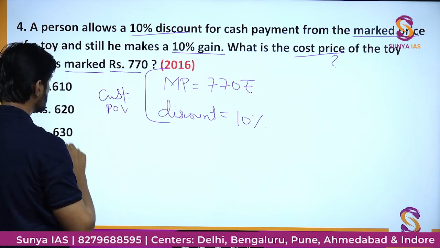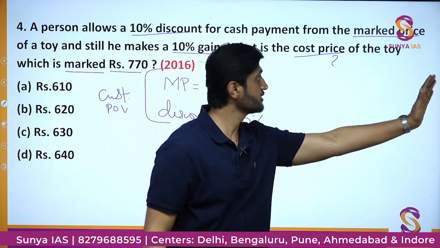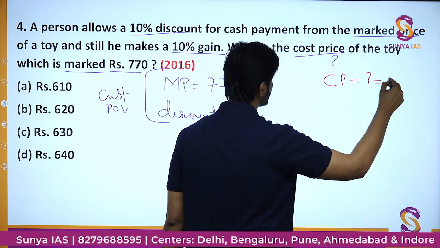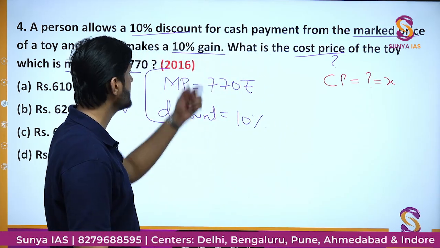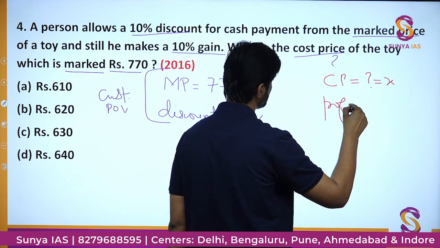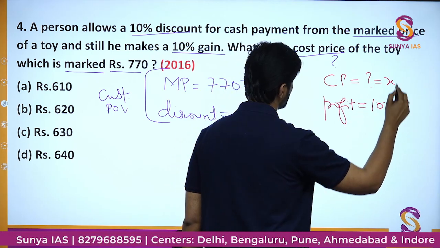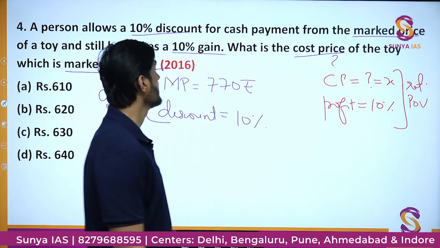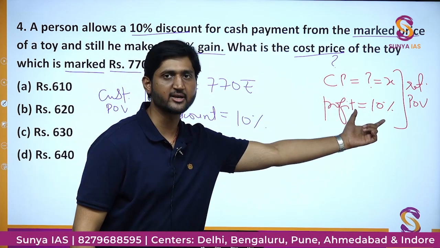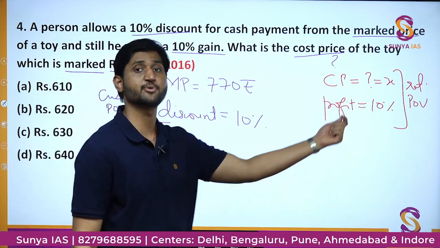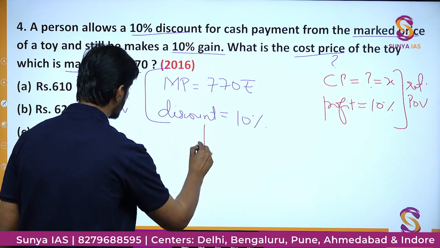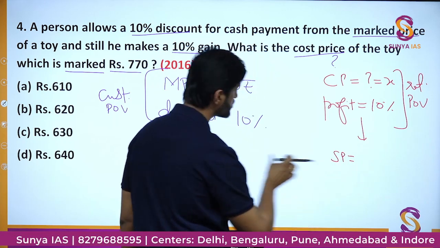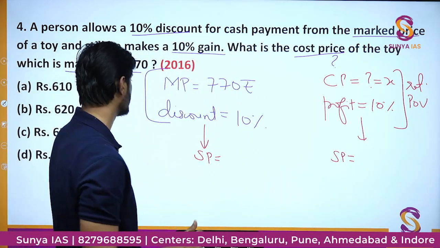Same thing you can say about the retailer. So the retailer is actually purchasing at some cost price which we do not know, and that we have to find. Let's assume it to be X, and then the gain he is making is 10%. So 10% profit he is making, and this is the retailer point of view. Okay, I have told you earlier that the two things which are linking the retailer and the customer point of view is nothing but the selling price, because it is same for both. So from here also we can find the selling price, and from here also we can find the selling price, and then we are going to just equate them. That is the basic idea of this particular question.